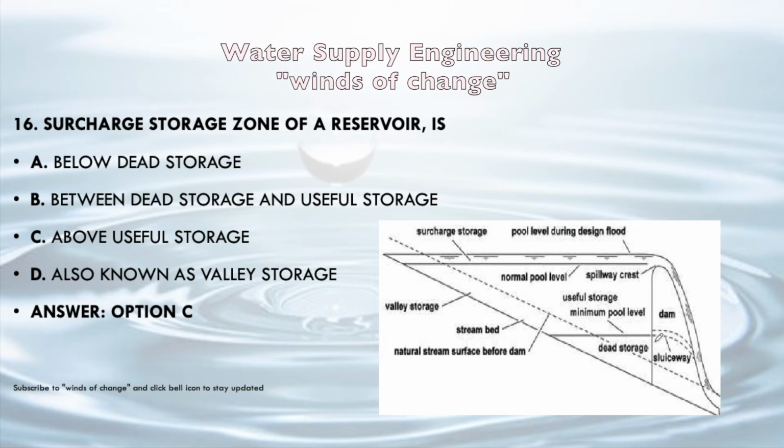In this we can see, let's say it is a dam and there will be storage behind it. Let's say this is dead storage, which will be the minimum pool level, and this is the useful storage, and above this, the water level this much is called the surcharge storage. So above this useful storage we call it the surcharge storage zone.